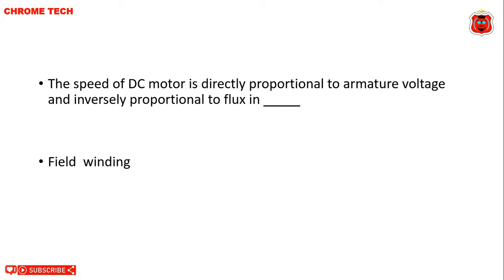The speed of DC motor is directly proportional to armature voltage and inversely proportional to flux in dash field winding. Field winding is the correct answer. Field winding.